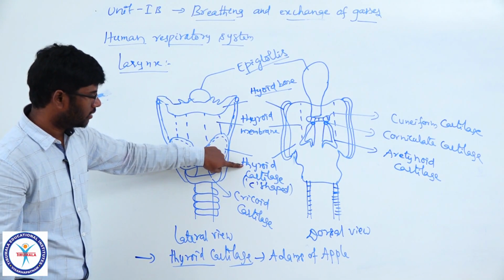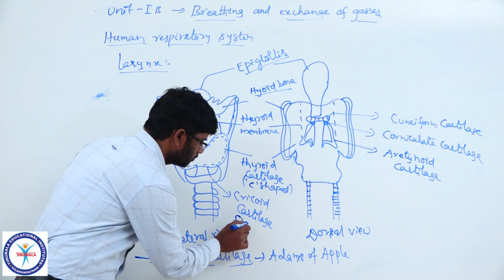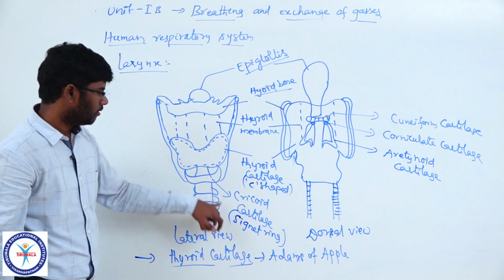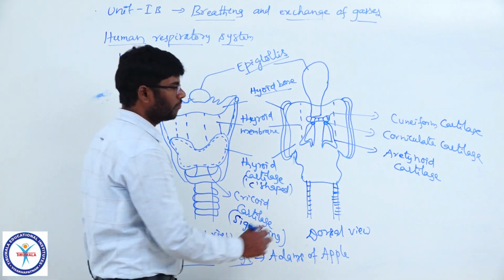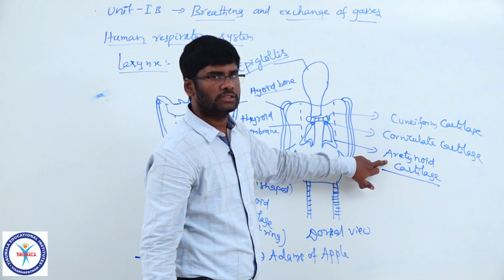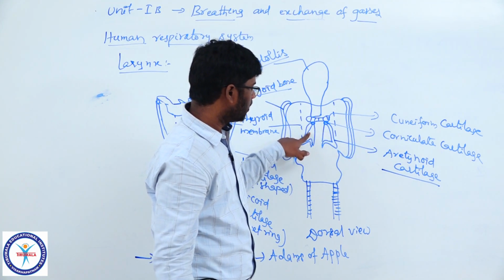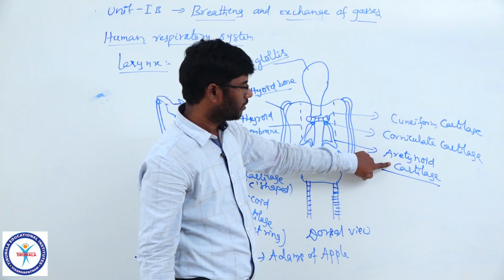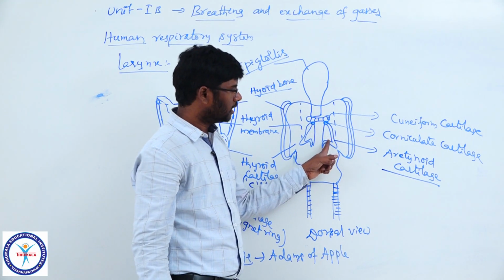Just below the thyroid cartilage, there is the cricoid cartilage. The cricoid cartilage is signet ring-like and lies just below the thyroid cartilage. Come to the dorsal view, it is the arytenoid cartilage. There are 2 arytenoid cartilages, roughly pyramidal shaped. They form the posterior wall of the larynx.